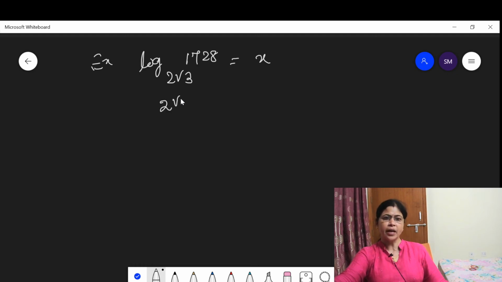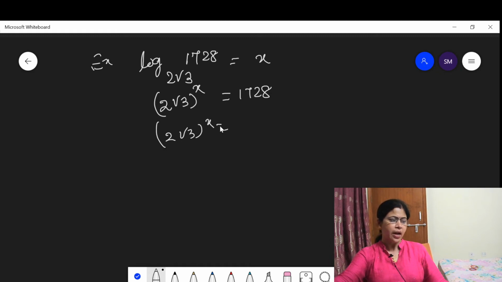This can be written as 2 root 3 to the power x is equal to 1728. This is 2 root 3 to the power x, and 1728 is equal to 12 to the power 3. Then 12 is 4 into 3.